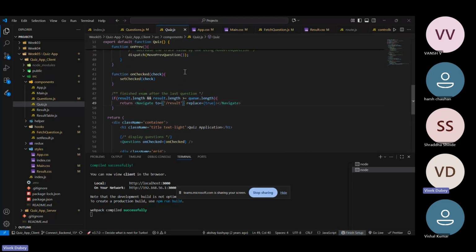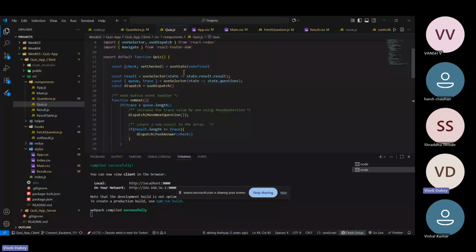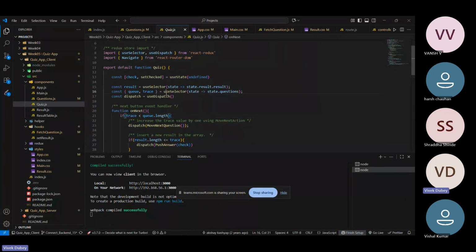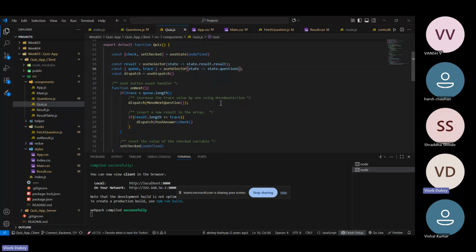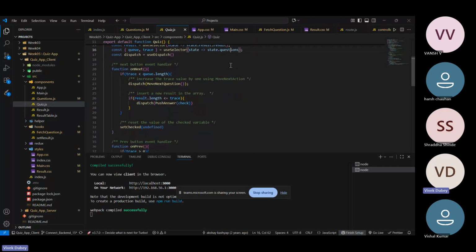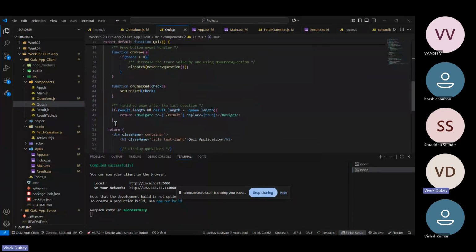So what is the q here? q is all the questions that are coming from there. So this is the q.length, coming from all the questions. So it checks whether all the questions have been attempted or not. If all the questions have been attempted and he is at the end, meaning he is in the fifth question because only there the finish button will be shown, then he can finish the quiz. So this if condition is for that only.